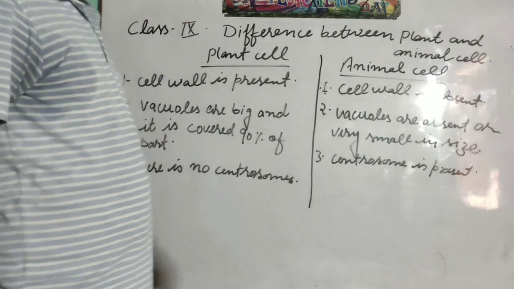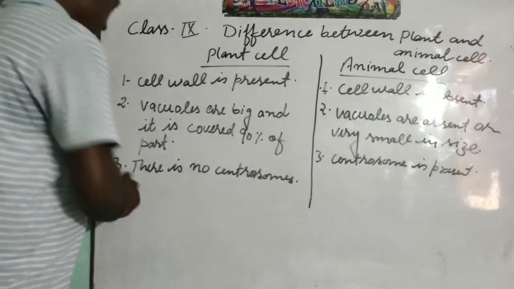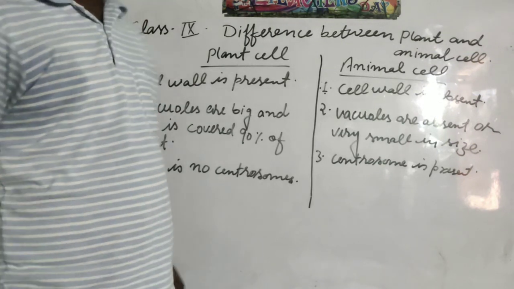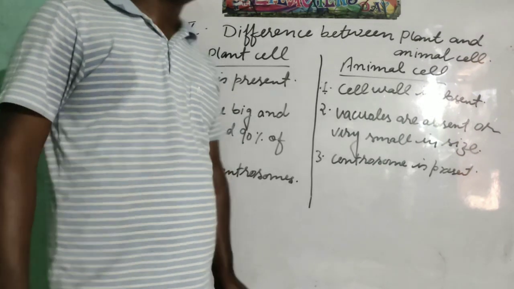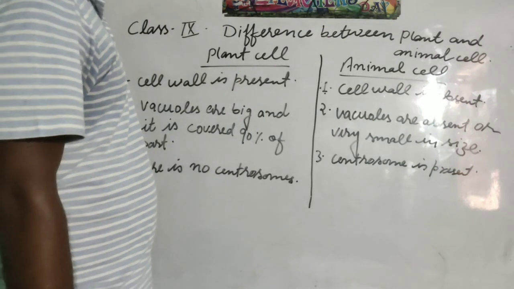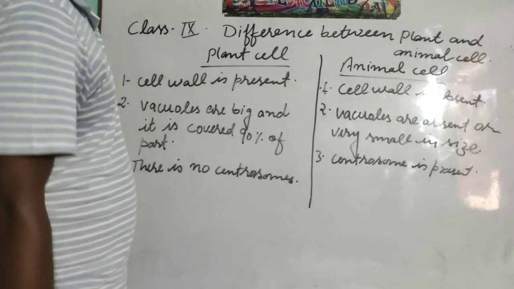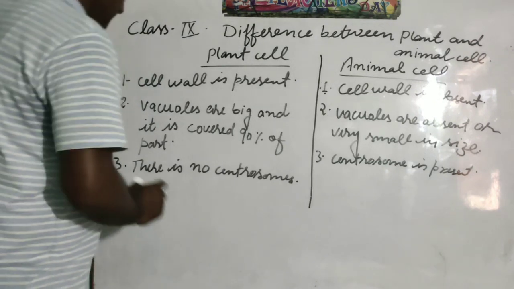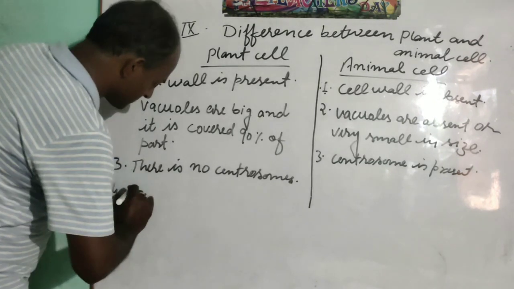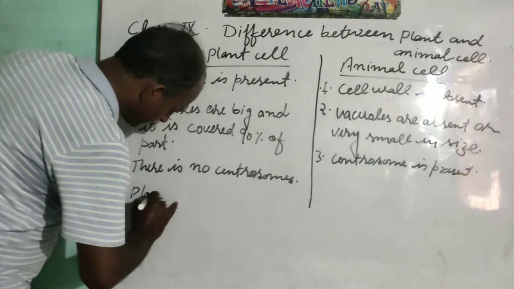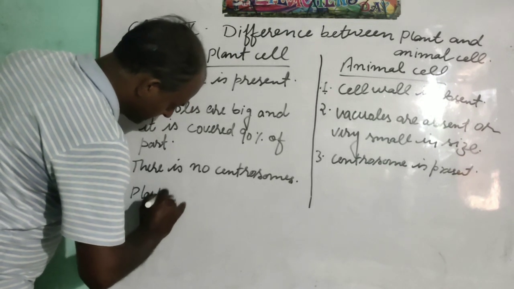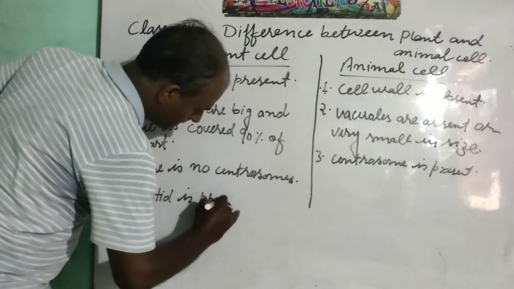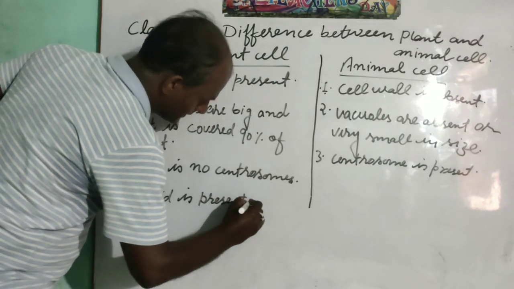Centrosome is present. Next topic, students, we know that plants are autotrophs. They prepare their own food, and for the preparation of food there is need of plastid. So in plants, plastid is present.